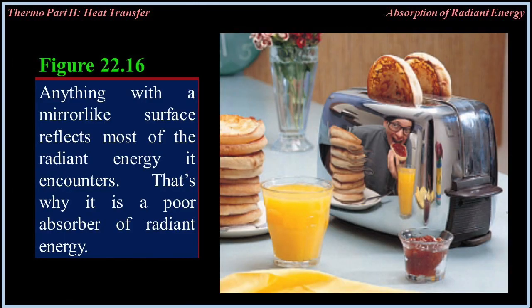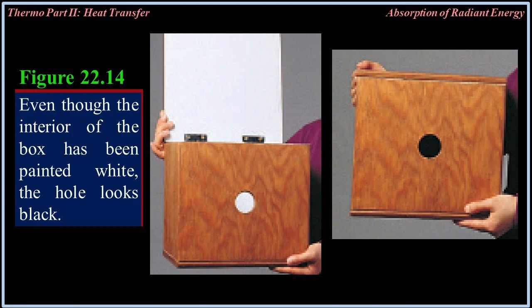Good reflectors, on the other hand, are poor absorbers, like the toaster in figure 22.16. Light-colored objects reflect more light and heat than dark-colored ones. Figure 22.14. Even though the interior of the box has been painted white, the hole looks black.